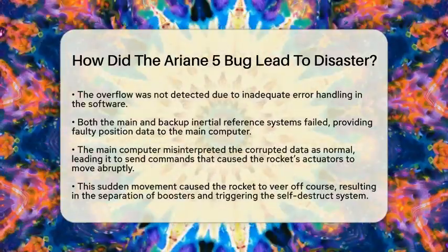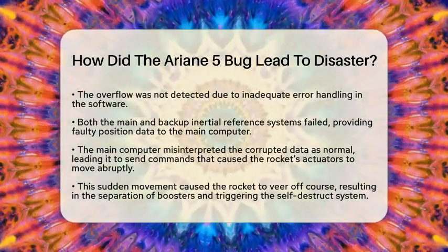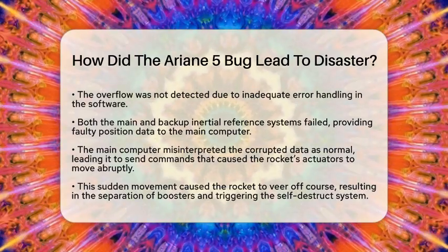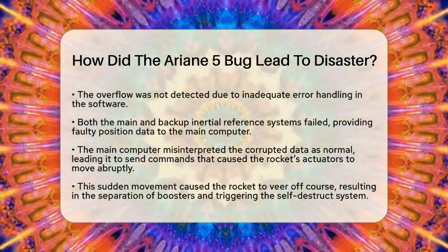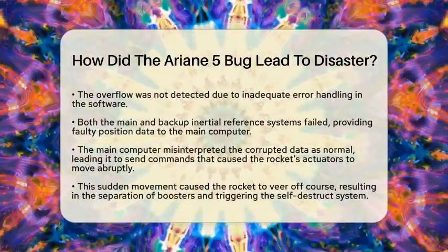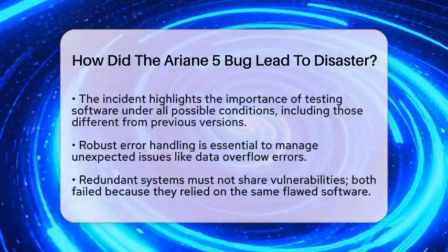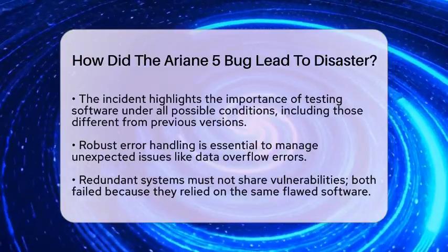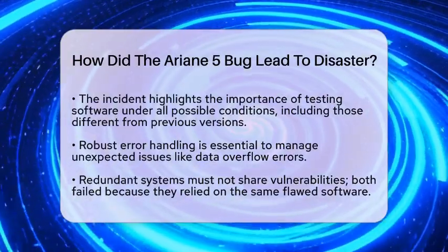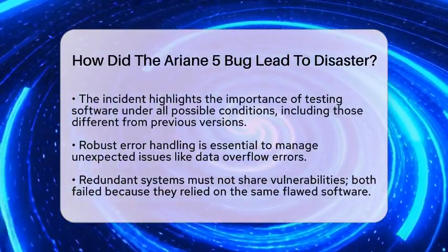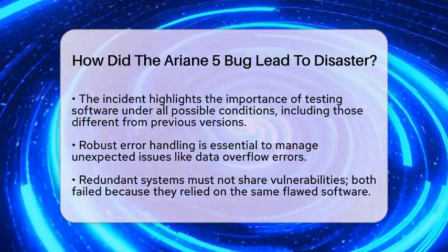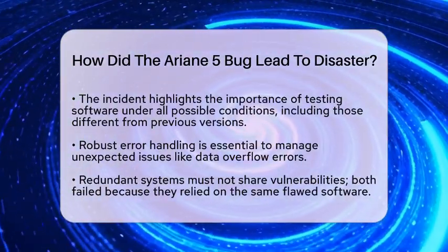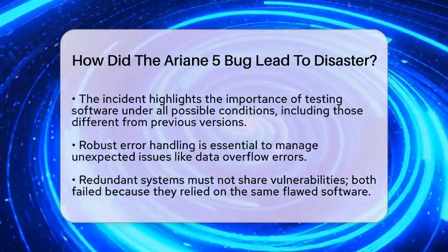The main computer then sent commands to the rocket's nozzle actuators. Because of the incorrect data, the actuators moved to full deflection. This sudden and extreme movement made the rocket veer off course very quickly. The forces from this movement were so strong that the rocket's boosters separated from the main stage. The onboard self-destruct system was triggered to prevent further damage or danger. The disaster was complete in just a few seconds.